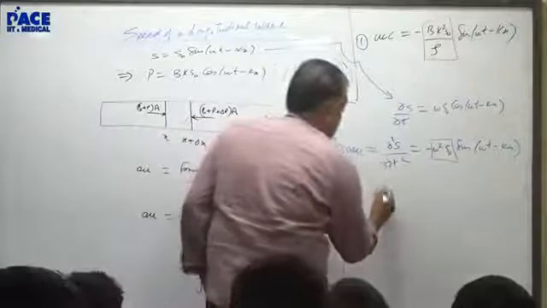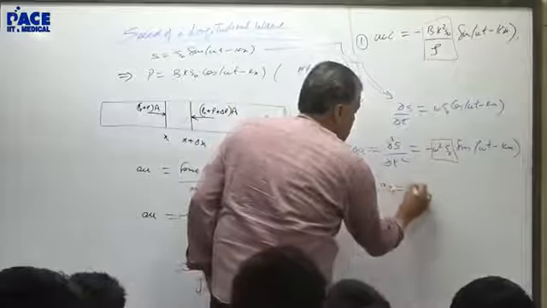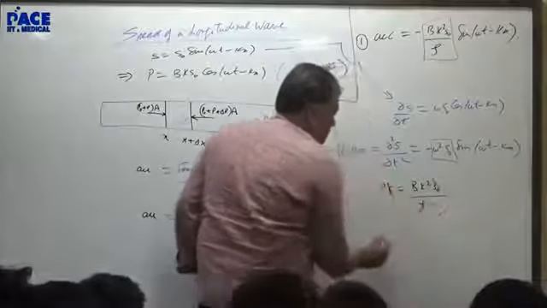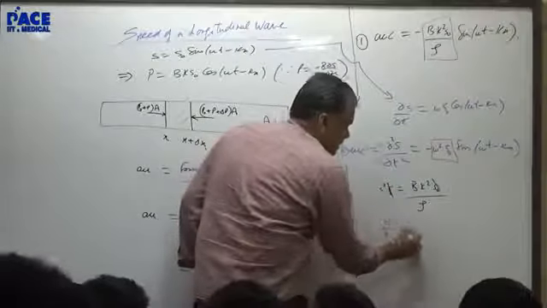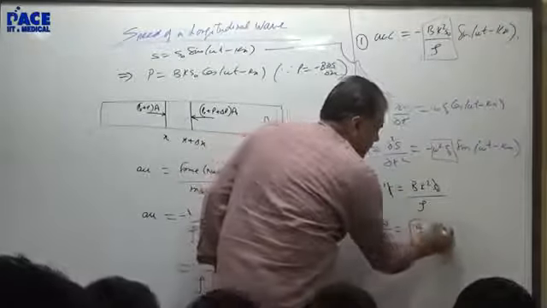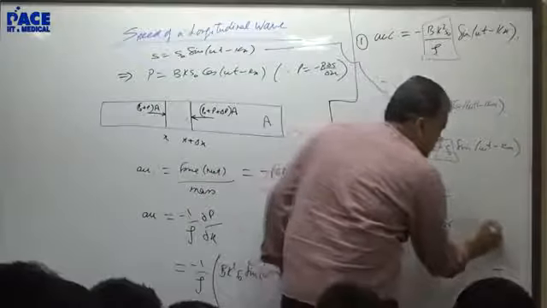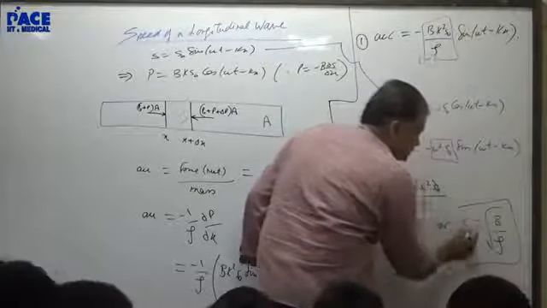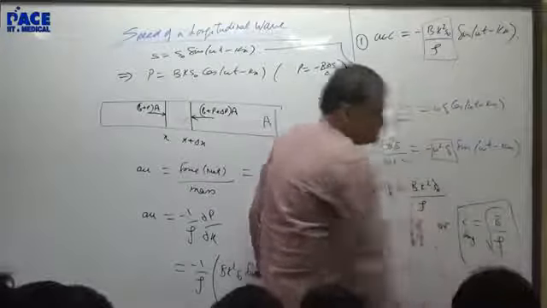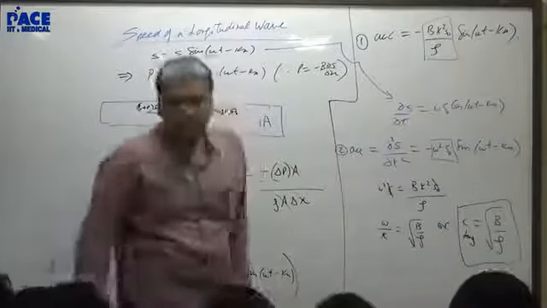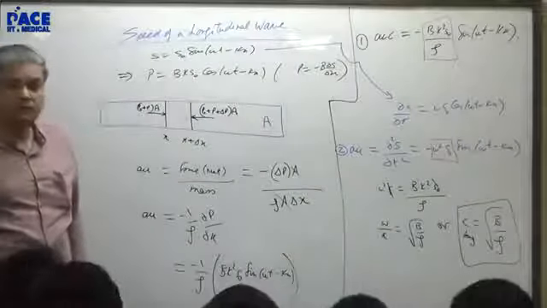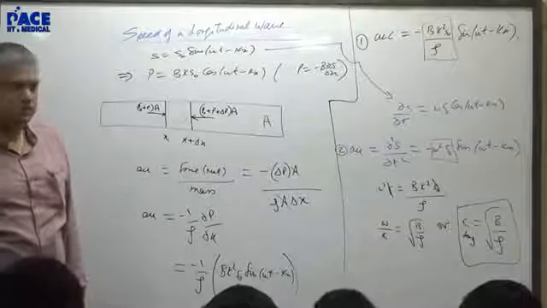What do you get? Omega square s naught is equal to d k square s naught by rho. This is omega by k is root d by rho. That is the speed of sound. This is root d by rho, that is the speed of a longitudinal wave. That's it. Speed of the longitudinal wave is root d by rho.